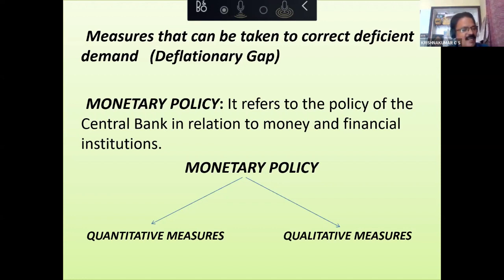So which budget can be advised during inflation? Deficit budget, sir. Deficit budget means government is spending more and collecting less. Correct? Inflation, which budget is better? Surplus budget, sir. Surplus budget is better during inflation. If you want to control inflation, you should go with the surplus budget. But if it is deflation, you have to go with the deficit budget.